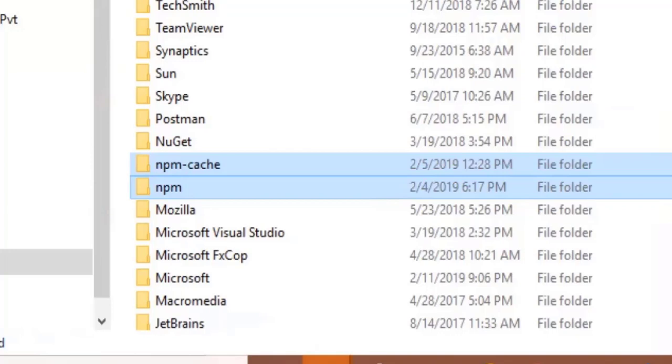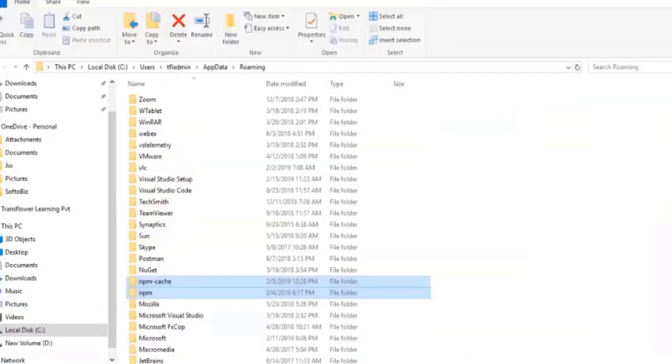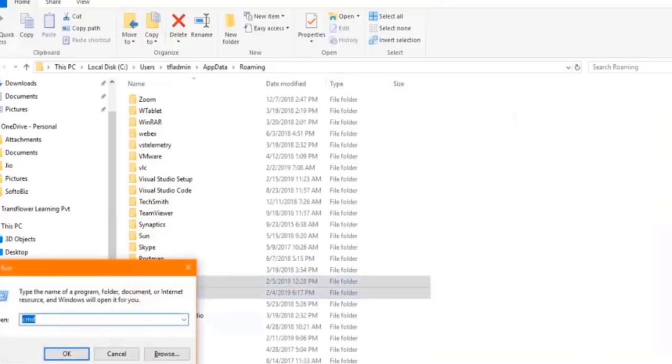Shift delete. Don't use only delete, otherwise these folders will go inside your recycle bin. You use shift delete, remove them completely from your computer if you are using an old version and you want to upgrade to the next version. Once these two folders are removed, everything is clean from the cache of your machine. Then come back, use your programs.